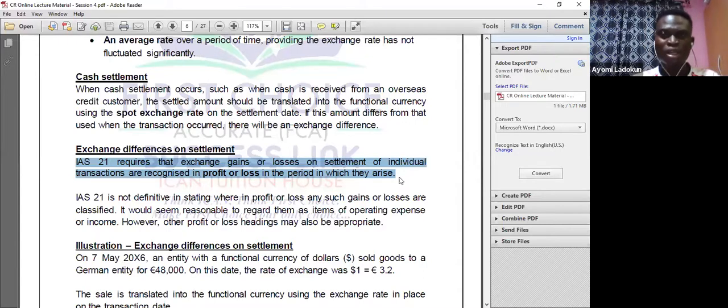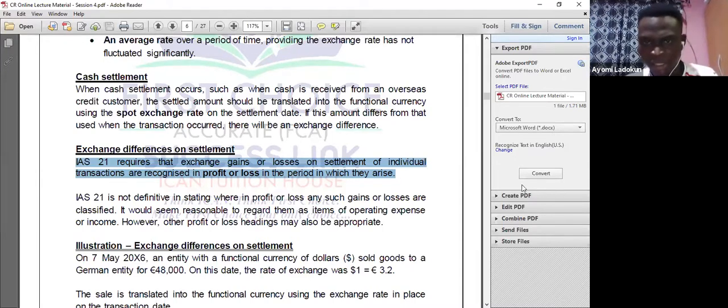So what you need to know is transactions should be initially recorded using the spot rate or maybe the average rate, as the case may be. On cash settlement, you retranslate again using the spot rate, and that will lead to what we call exchange difference. Exchange difference, which could be gain or loss, is treated in the profit or loss account.